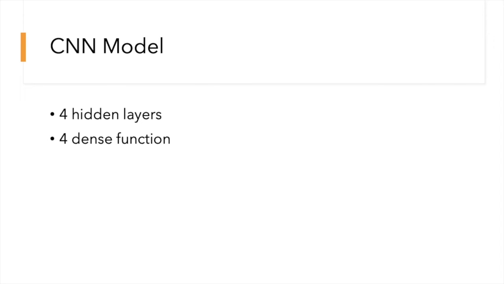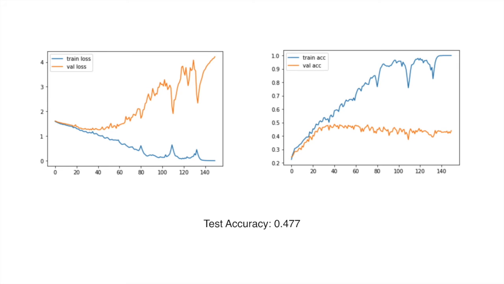The dense layers were size 512 and 128, accompanied by ReLU activation. The softmax function was used as the last dense function with size 5 as the output layer. So here is the result of that model.